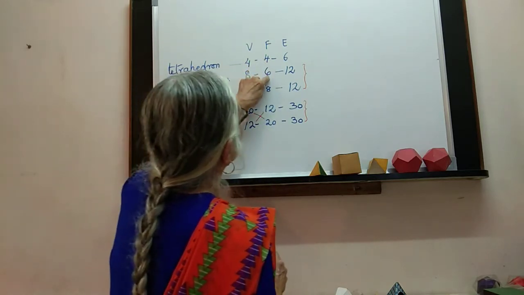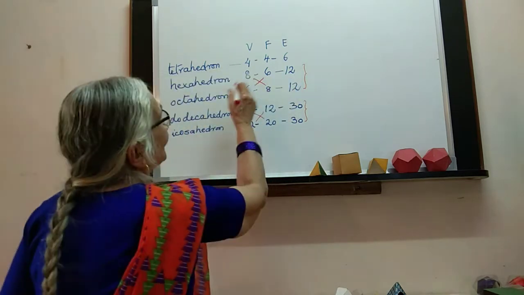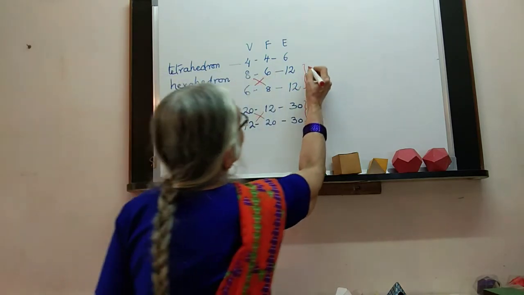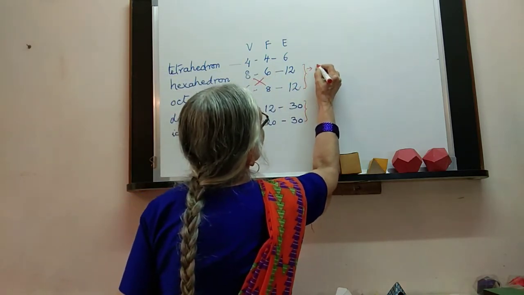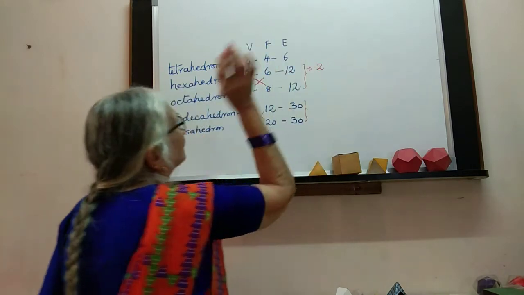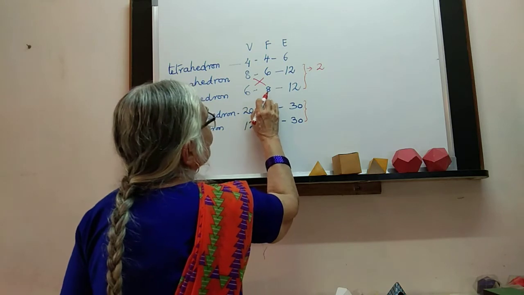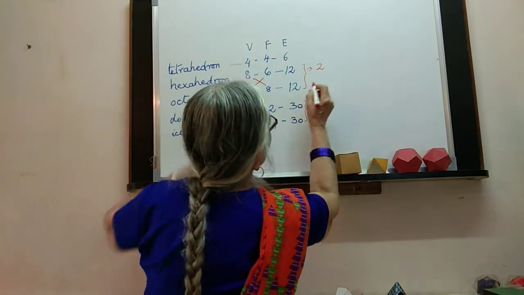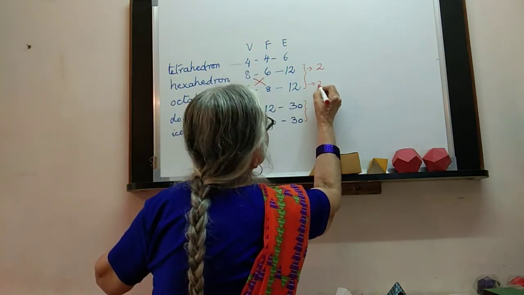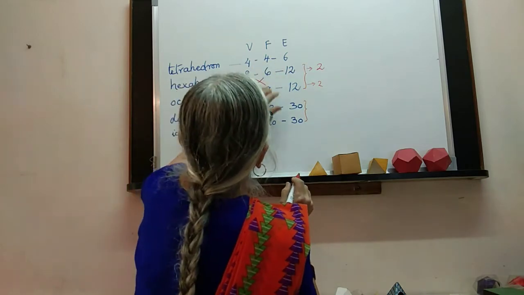V plus F minus E. So 8 plus 6 is 14, minus 12 will be 2. 6 plus 8 is 14 minus 12. It has to be the same, because this is the same and this sum is the same.